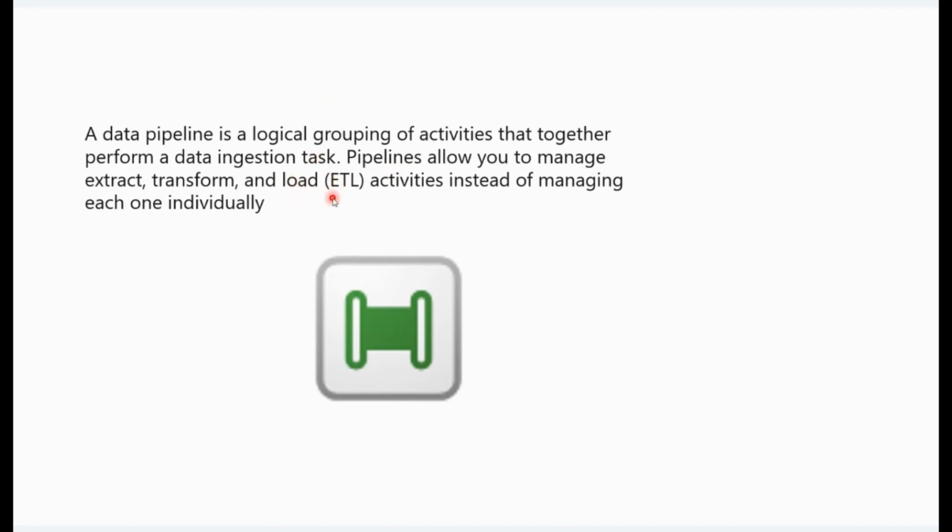It means you are extracting the data with the help of this pipeline, and you are applying some logic on top of it in the form of transformations. Whatever logic you are applying on top of the data, those are called transformations. You are changing the data here. That is called your transformation. And you are loading the data. So all these activities you are doing within the same pipeline instead of managing each one individually. It means instead of only extracting data, only transforming the data, or only loading the data, all three activities, whatever logic you want, you are able to apply within the same pipeline only.